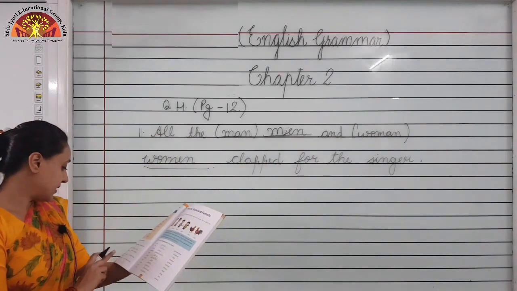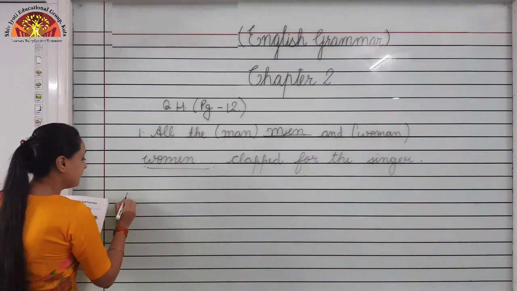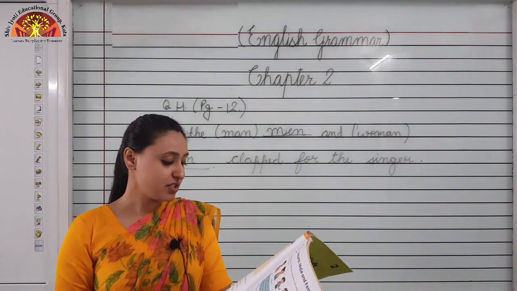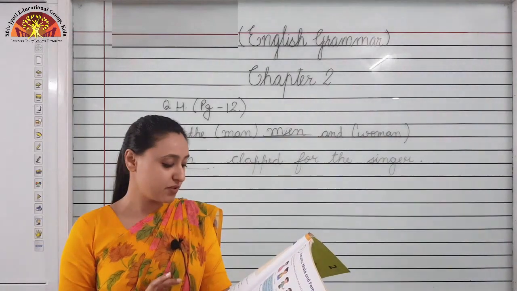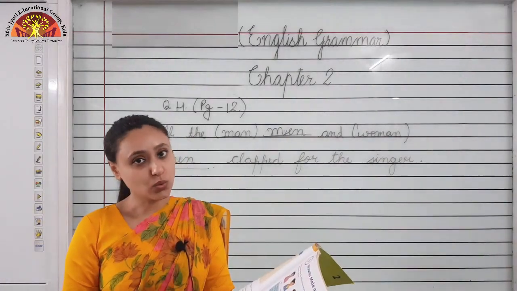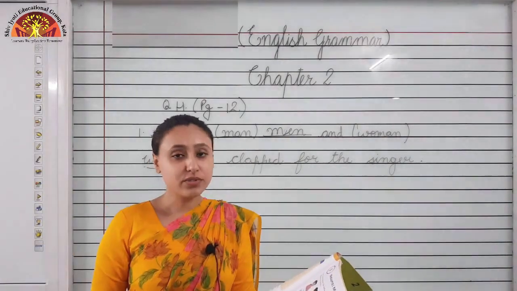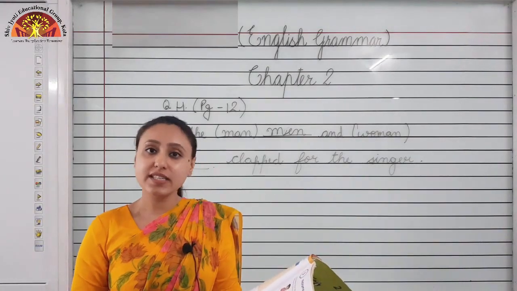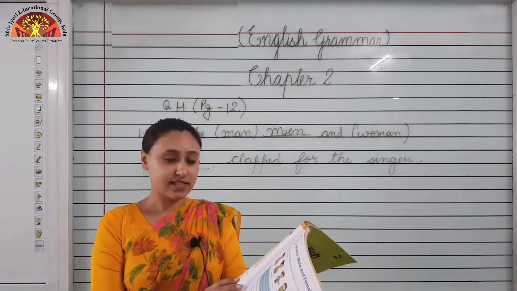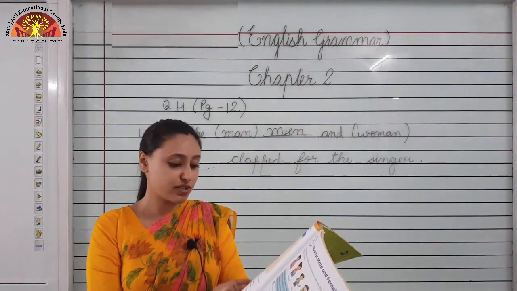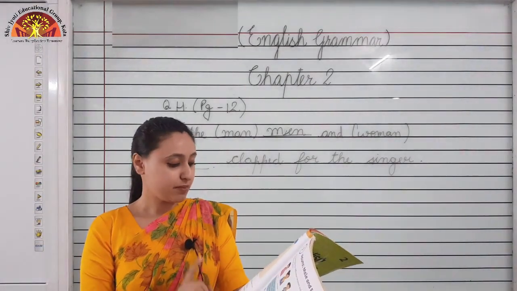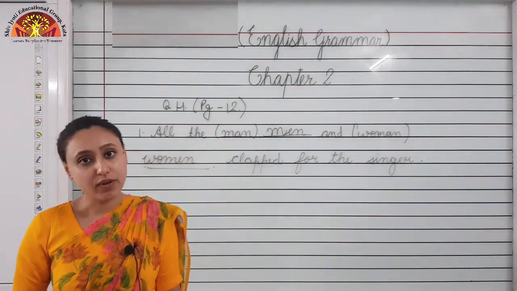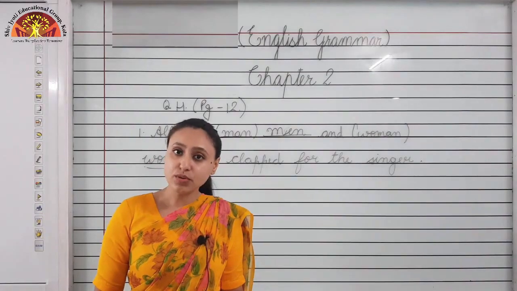We will see one more example. Number 4. Children should wash their dash and brush their dash before bedtime. Two options are given to you, foot and tooth. So you already know the plural form of foot is feet and the plural form of tooth is teeth. So our sentence will become: children should wash their feet and brush their teeth before bedtime. Children, I hope you have understood chapter 2. Thank you.